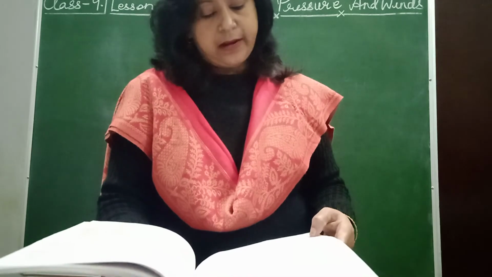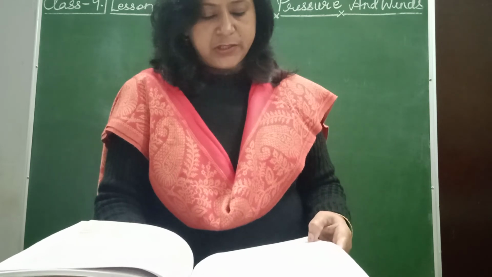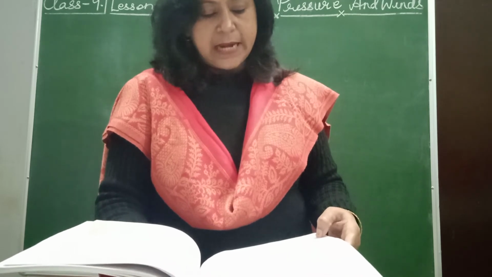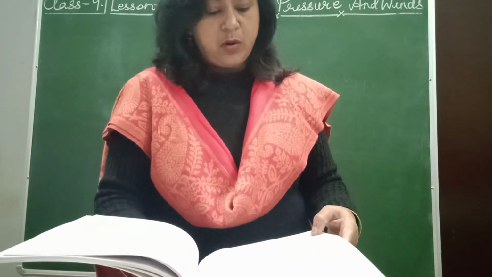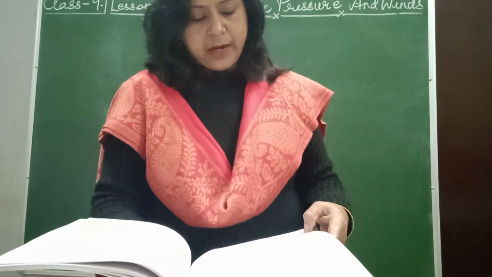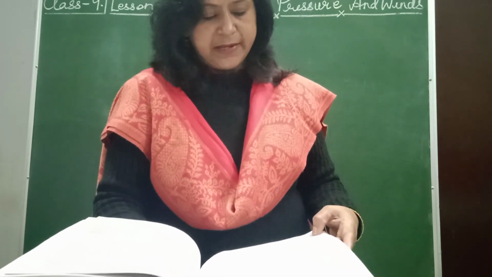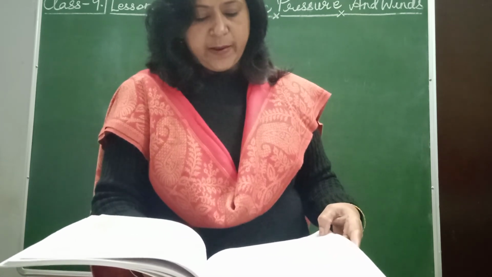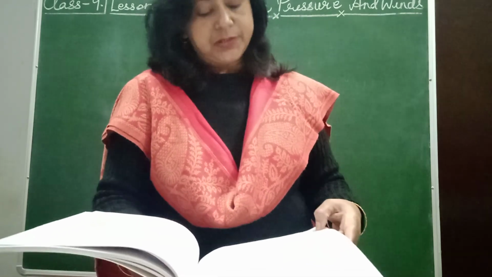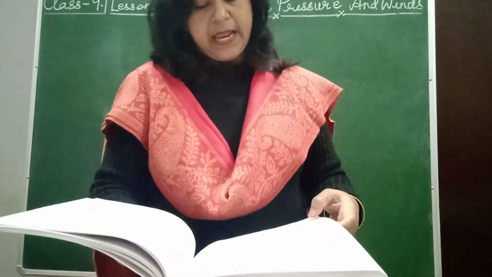Cyclones and anticyclones. See the difference? Cyclone is a low pressure system with surrounding high pressure. Anticyclone is a high pressure system with surrounding low pressure. Cyclone blows anti-clockwise in the northern hemisphere and clockwise in the southern hemisphere. Anticyclone blows clockwise in the northern hemisphere and anti-clockwise in the southern hemisphere. Cyclone is associated with cloudy sky and very heavy rain, usually accompanied by strong wind. It can cause great damage to life and property. Anticyclone is associated with clear sky, mild winds and dry conditions. It causes the weather to be stable and pleasant.